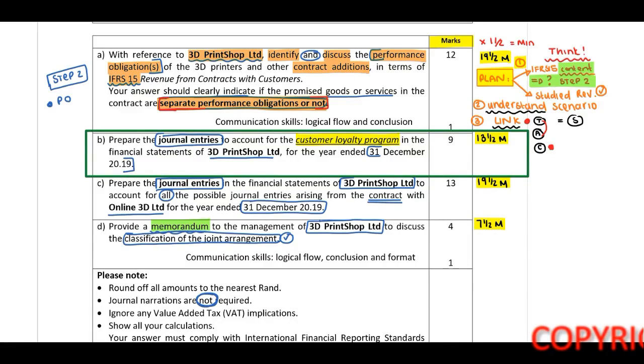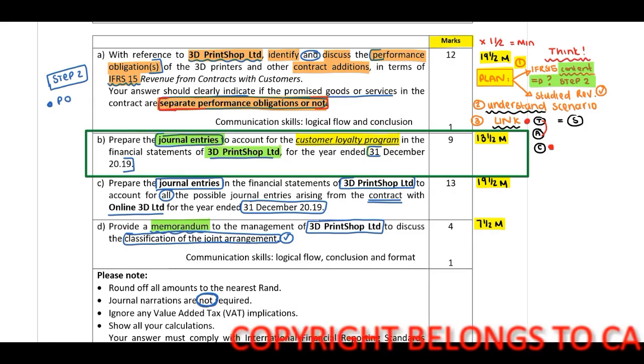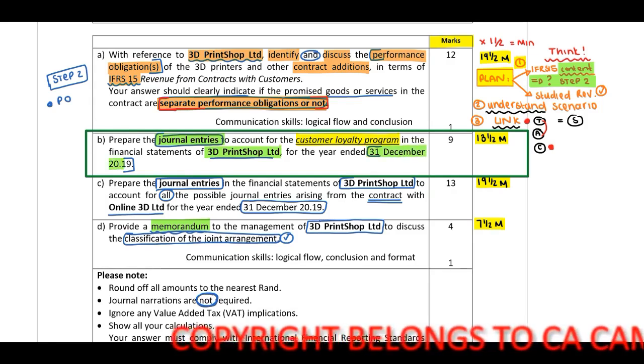Requirement Part B. Prepare the journal entries to account for the Customer Loyalty Program in the financial statements of 3D PrintShop Limited for the year ended 31 December 2019.